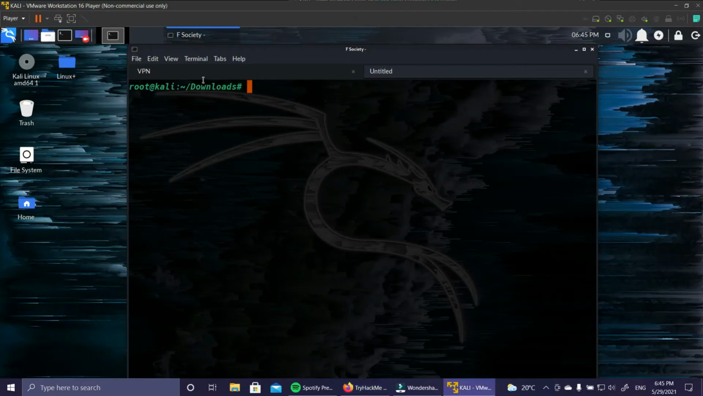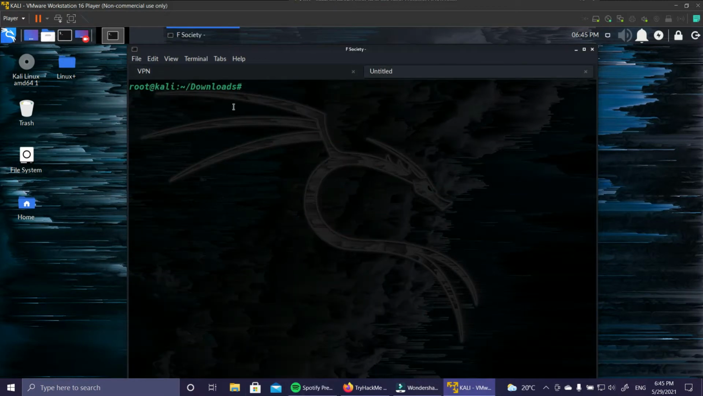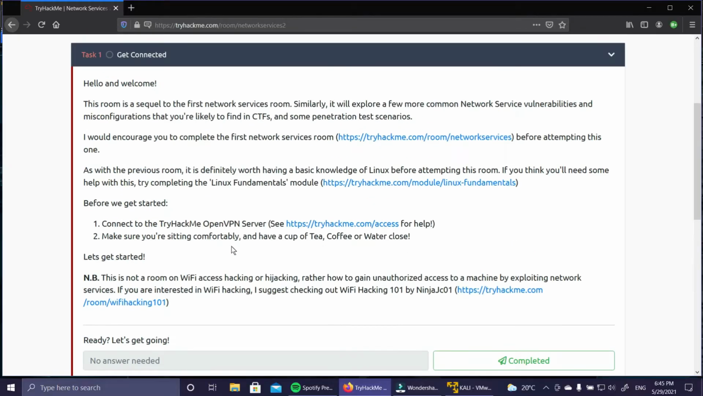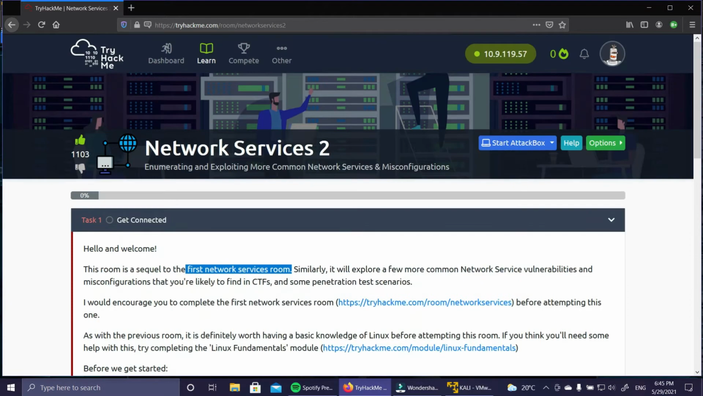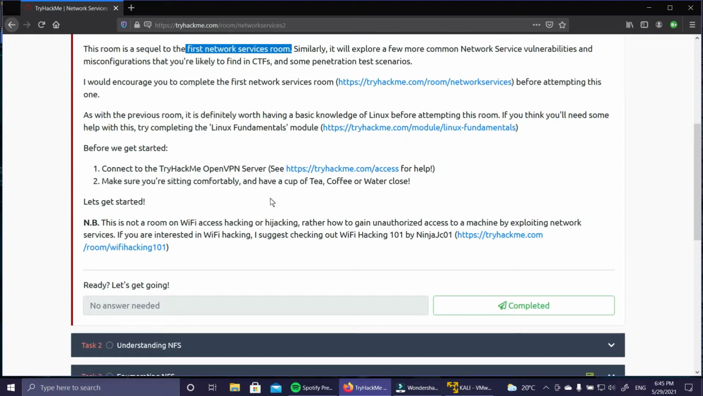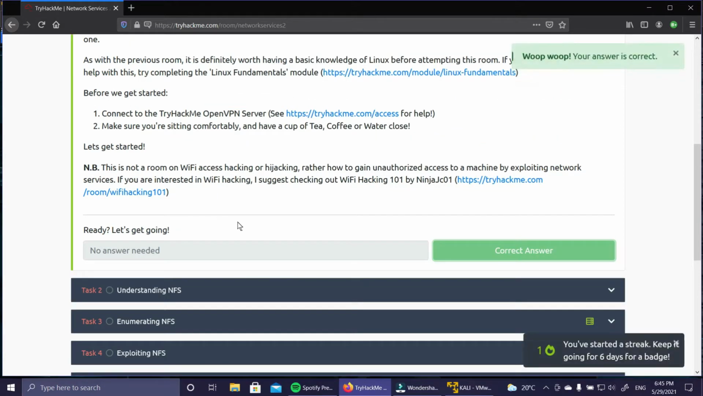I've opened my Kali Linux machine, already connected to the VPN, and as you can see I'm in the Downloads directory. So let's begin. Hello and welcome. This room is the first Network Services room. You can actually complete that first Network Services room in TryHackMe, but this room is really interesting, so that's why I wanted to perform this lab. You can connect to the OpenVPN and complete this task.